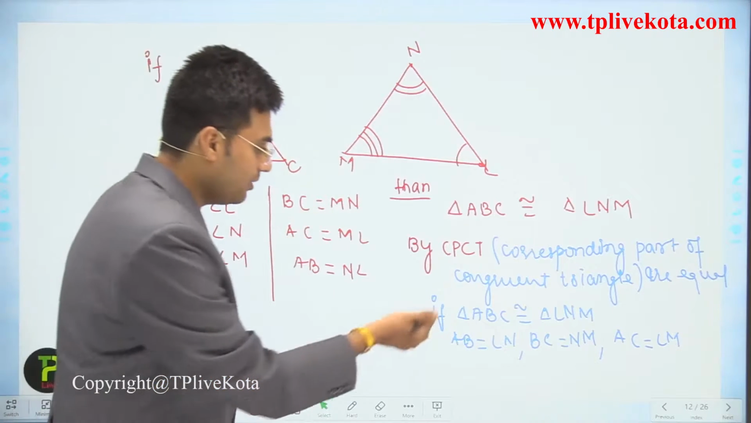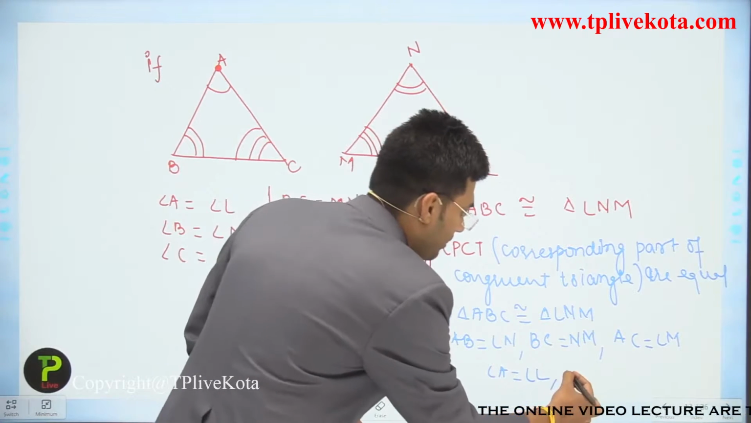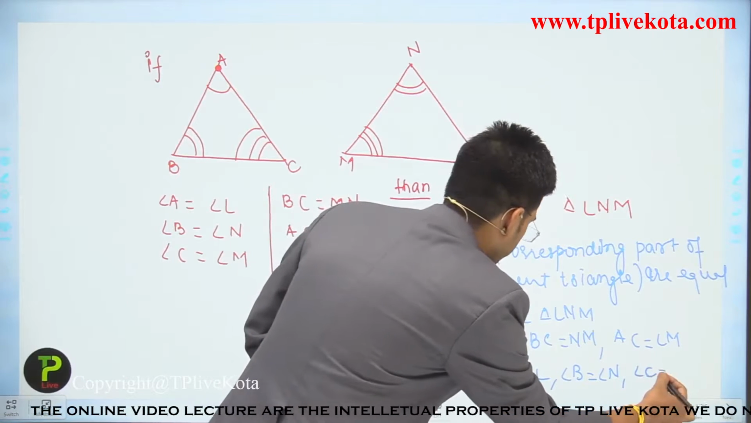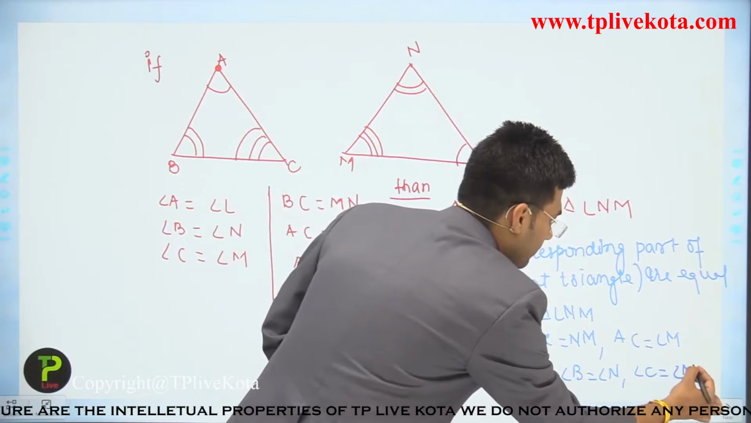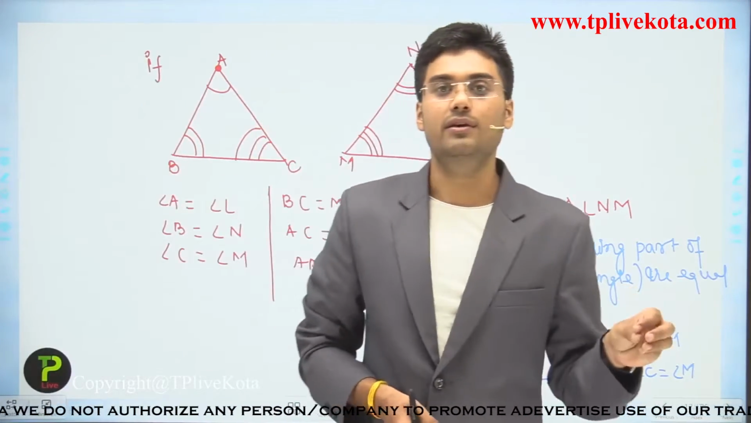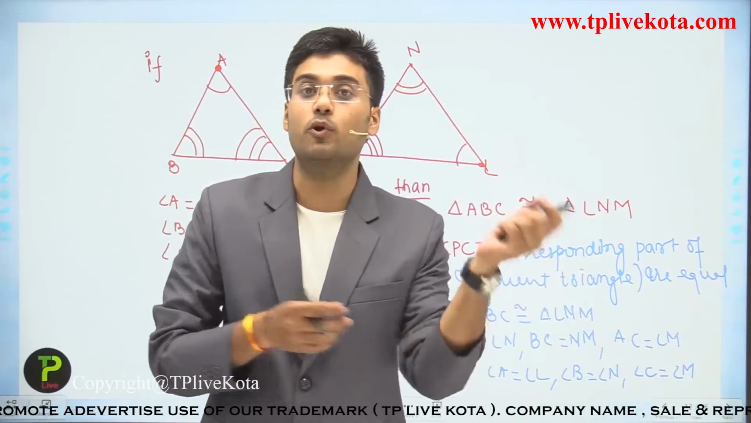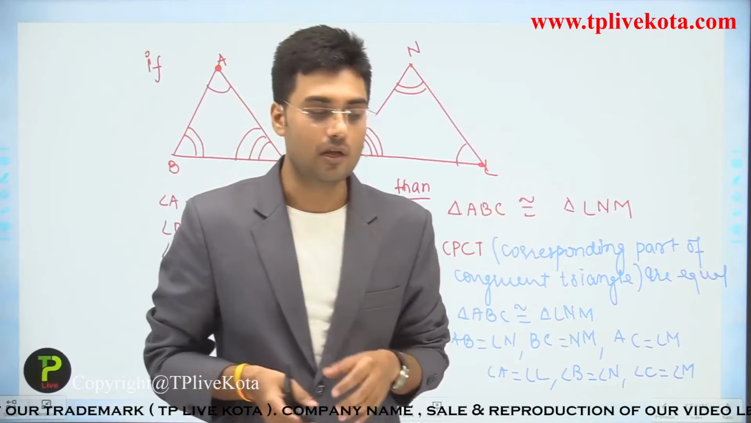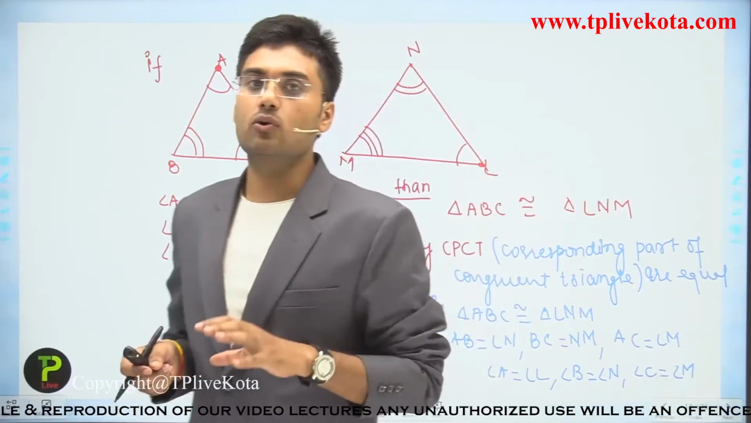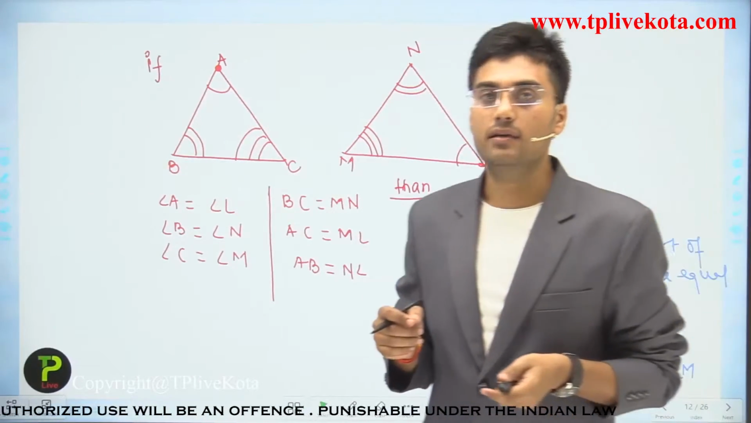Clear? And we can also say that angle A is equal to angle L, angle B is equal to angle N, and angle C is equal to angle M. So to solve the questions of congruency, we have to use this concept by CPCT, that means corresponding parts of congruent triangles. Now students, we studied that two triangles are congruent if all the corresponding angles are equal and all the corresponding sides are equal.